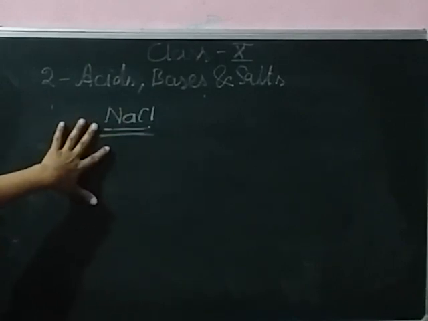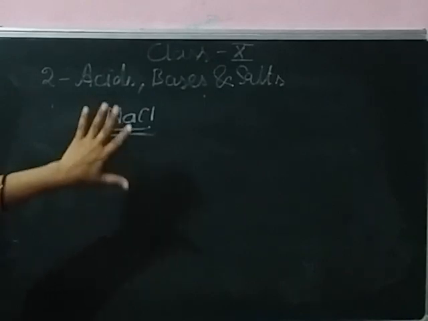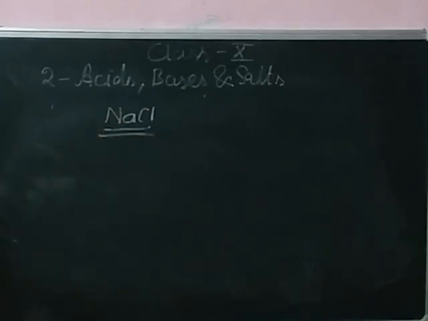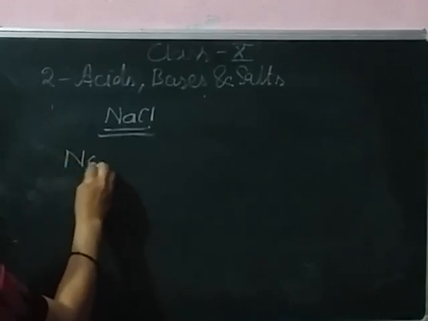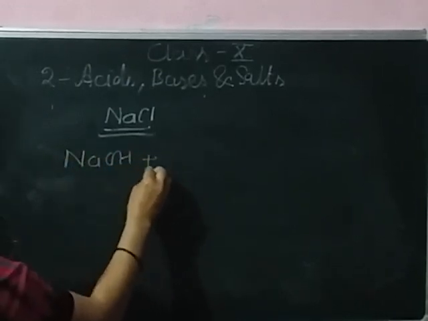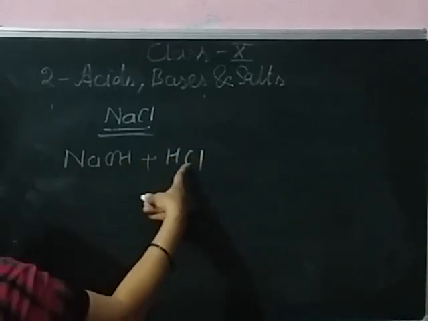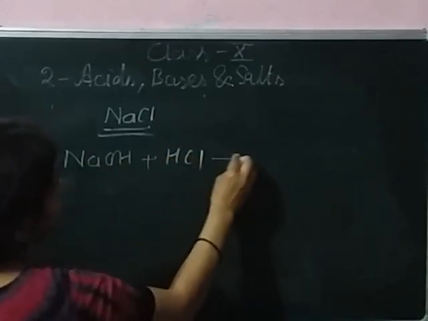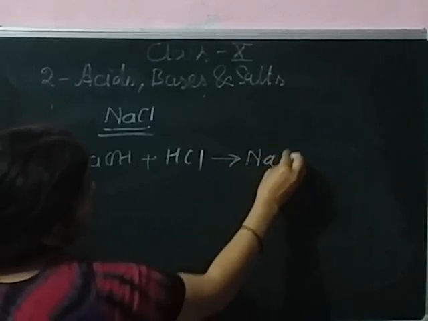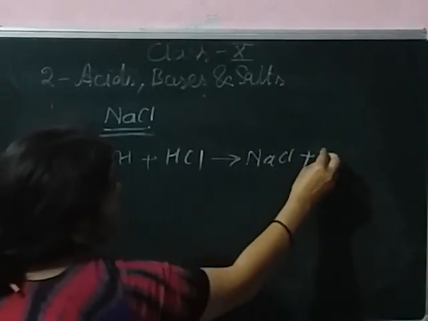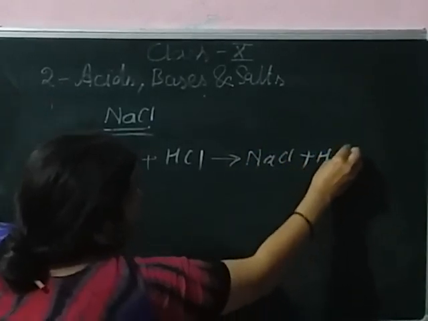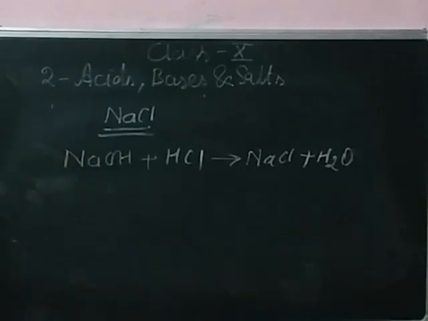It is prepared by the reaction of an acid and a base. This is the laboratory preparation of NaCl.